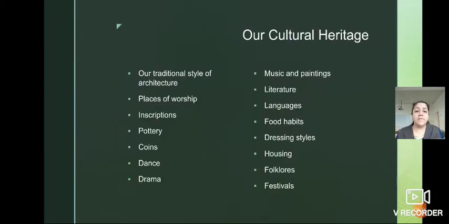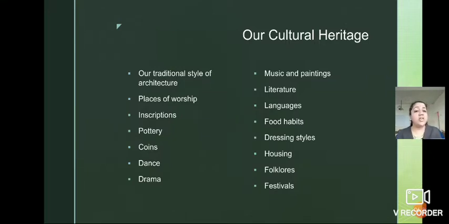Now the second type is our cultural heritage. What is meant by culture? Culture means different things, we can say religion, or we can say caste, not only but religions. We follow different types of culture. It includes that. See here.